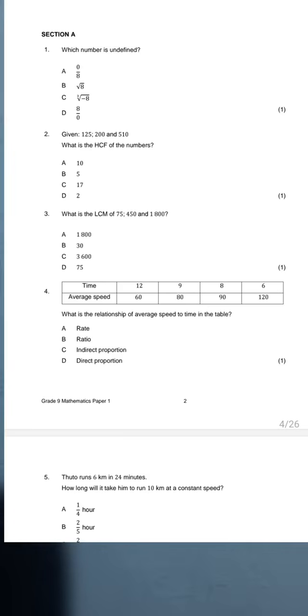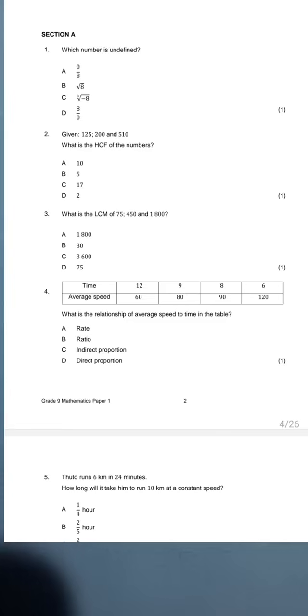Why can't we say it's B? Guys, ratio is the comparison of two quantities of the same type. Time and average speed are not the same type. They have different units. So we can't say it's ratio. And then lastly, is it rate? No, we cannot say it is rate.